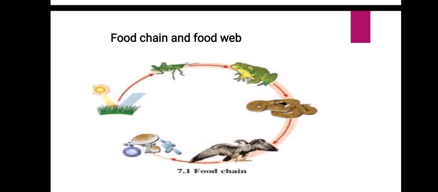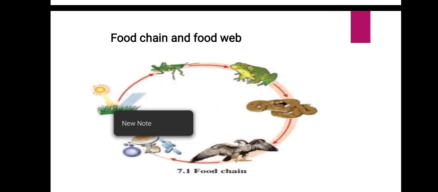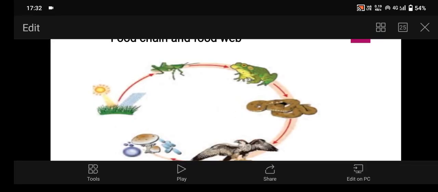So what is a food chain? A definite sequence of interaction between these organisms: producer, consumer, and saprophytes. And what is a food web?